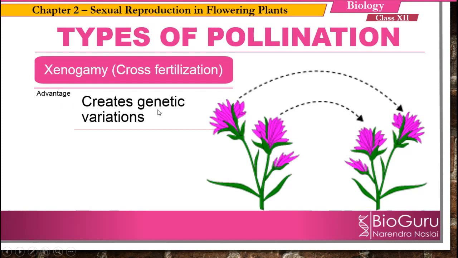Now, what is the advantage of this type of pollination, that is xenogamy? It is going to create genetic variation because here the transfer is taking place from two different plants. That means the stigma is going to receive the pollen grains of different plants. So it brings different types of pollen grains, and because of that, genetic variations are created.